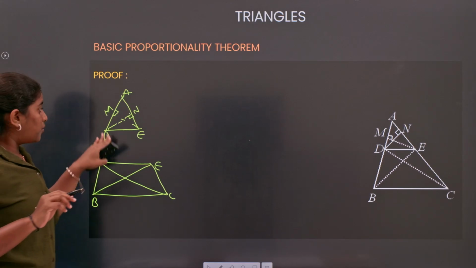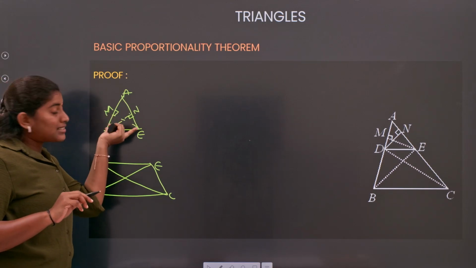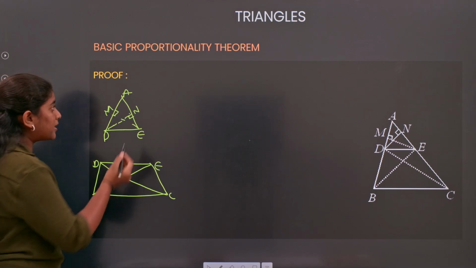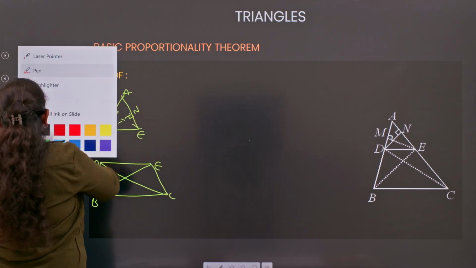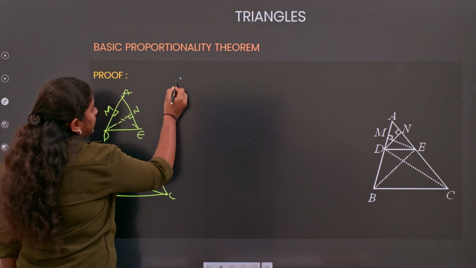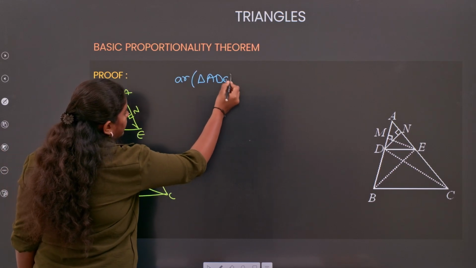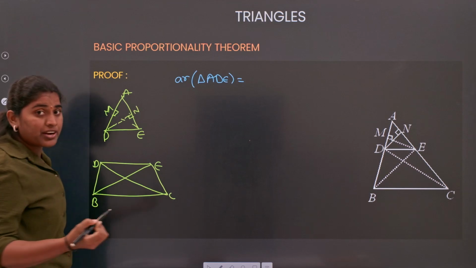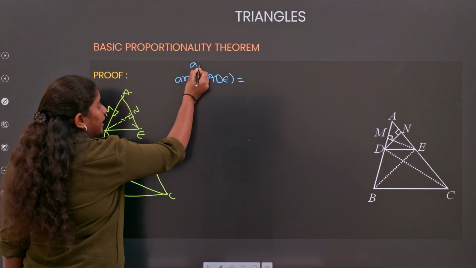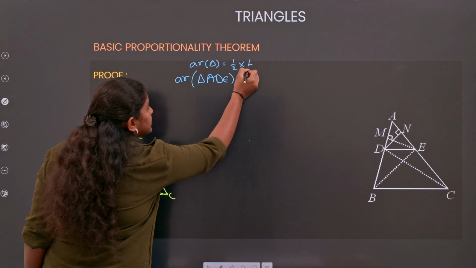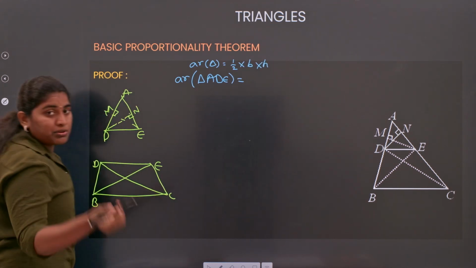Fine. Now I am going to consider my triangle ADE. What is the area of the triangle ADE? Area of triangle is given by half into base into height, right? Simple formula.